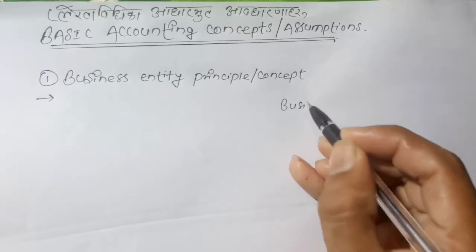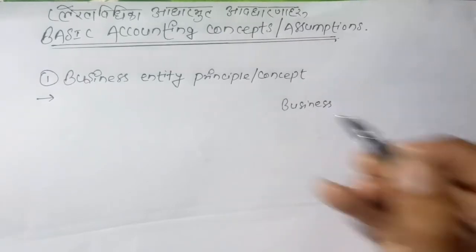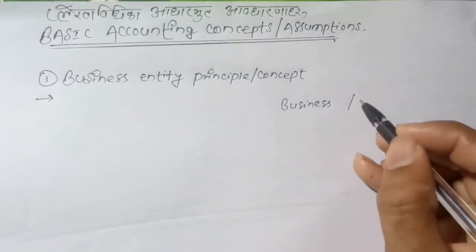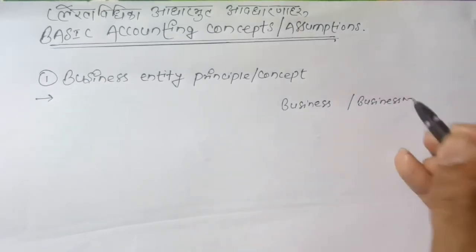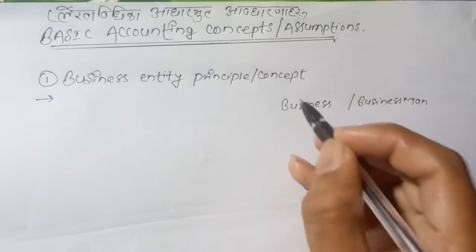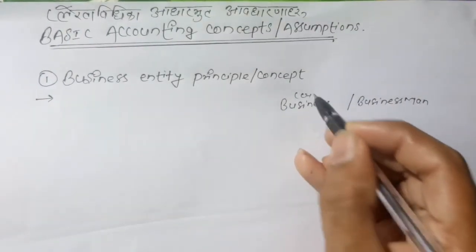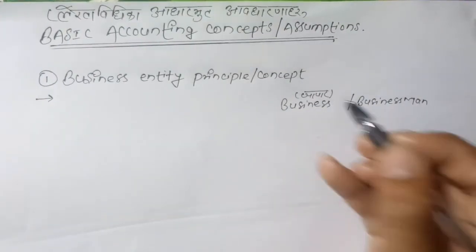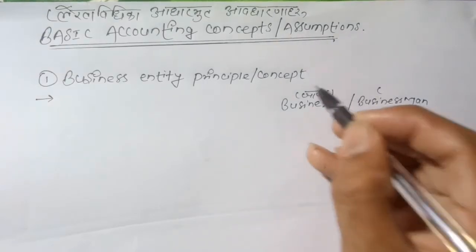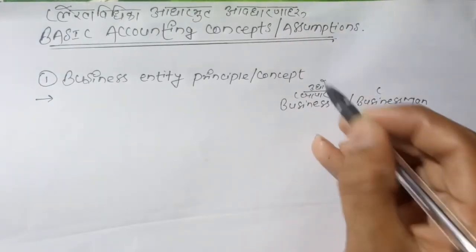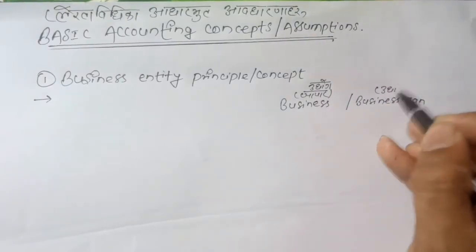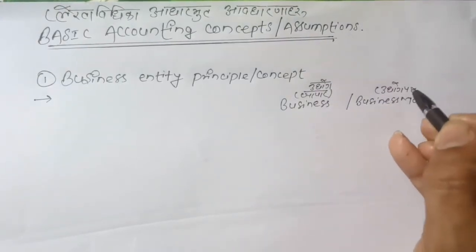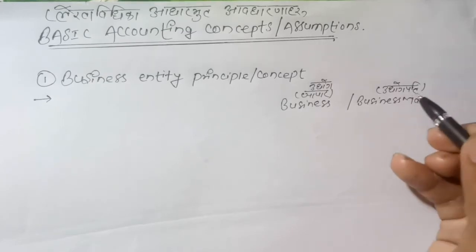Business. One is business and the other is businessman. We know that this is vyapar, and this you can write udhog, and this is udhogpati, the owner.